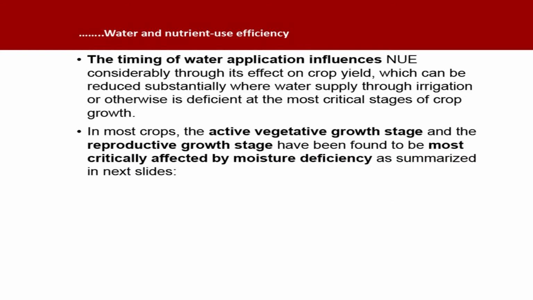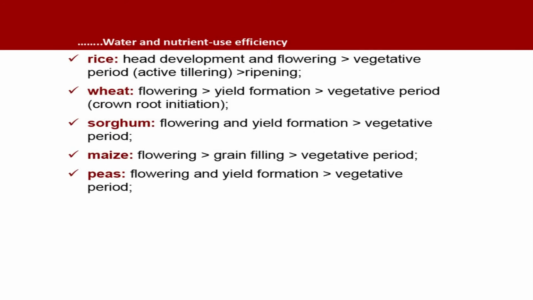The timing of water application influences nutrient use efficiency considerably through its effect on crop yield, which can be reduced substantially where water supply, through irrigation or otherwise, is deficient at the most critical stages of crop growth. In most crops, the active vegetative growth stage and the reproductive growth stage have been found to be most critically affected by moisture deficiency, as summarized. So, you can see these critical stages for water.